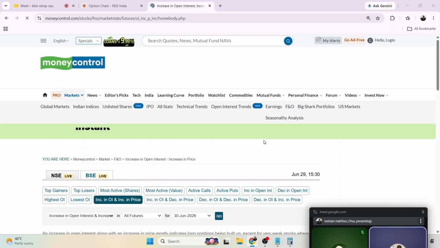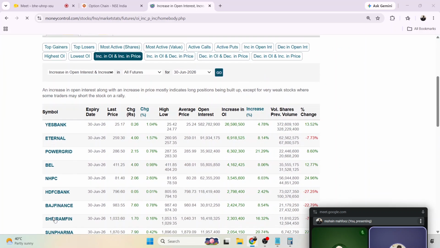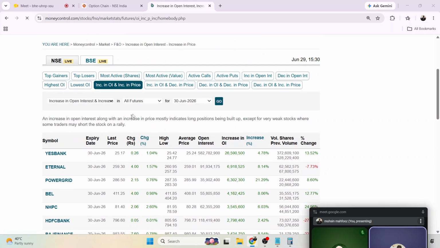So if I apply this particular filter, I can see the contracts of this month only. Now you can see these are the different contracts. Yes Bank is there, Eternal is there, Power Grid is there, BEL is there, NTPC is there, HDFC Bank is there, and so on. And if I want to see only the future contracts, I can choose all the stock future contracts. Then I'll see all the stock futures which are popular today or which have more liquidity today, or we can see people are actively trading these contracts.